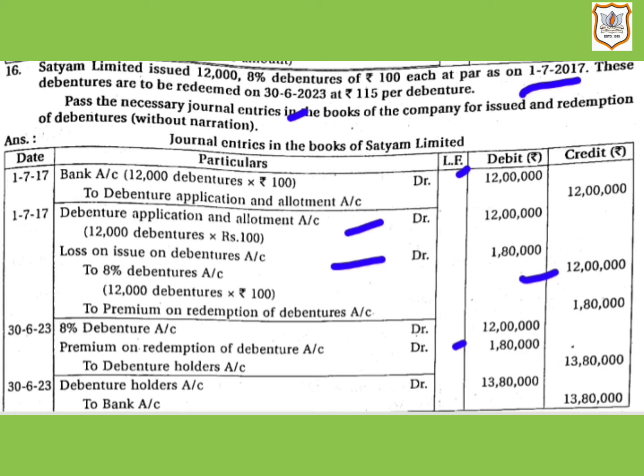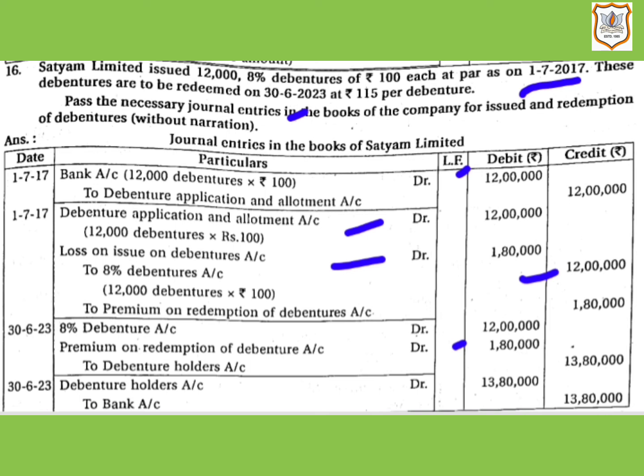Then debenture holders account will be credited by rupees 13 lakh 80,000. That is the total payable amount, that is 12,000 debentures multiplied by rupees 115, as it is given in the question that these debentures are to be redeemed at rupees 115 per debenture. That is, these debentures are to be redeemed at a premium of rupees 15 per debenture.